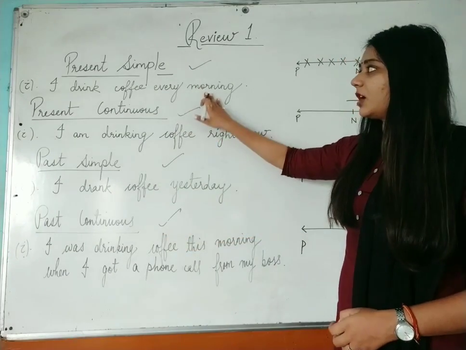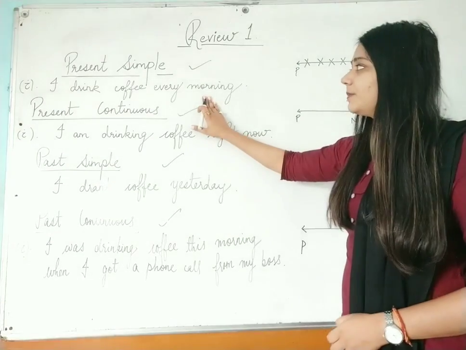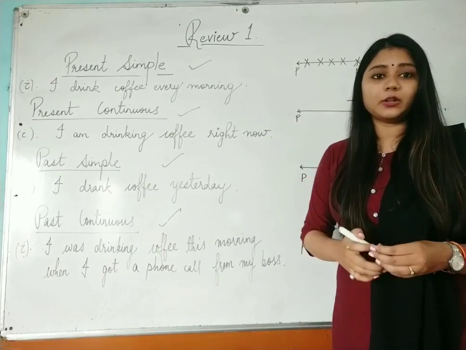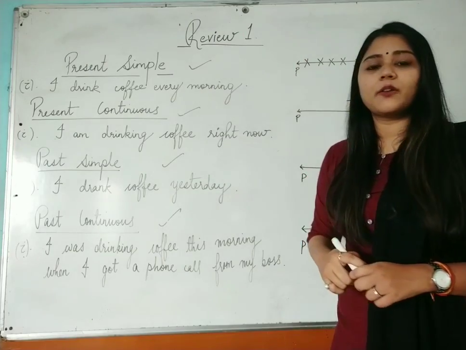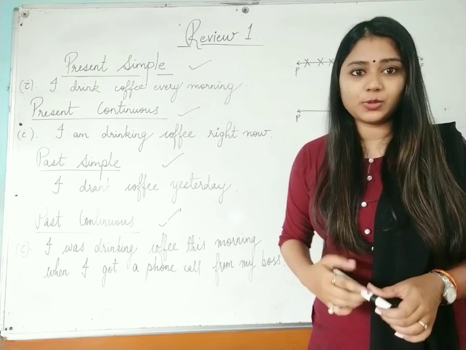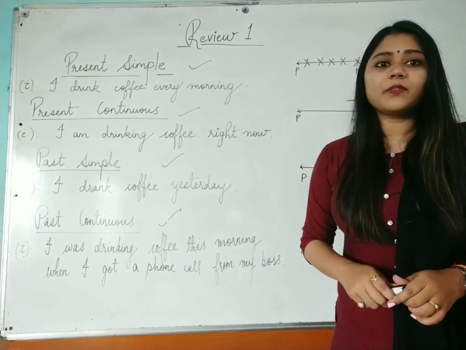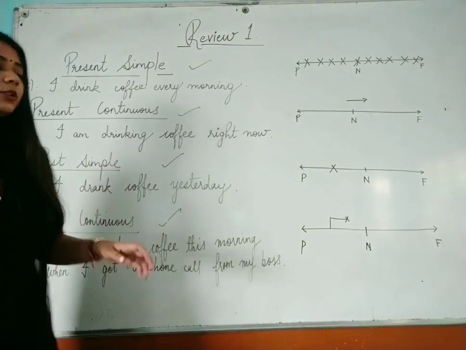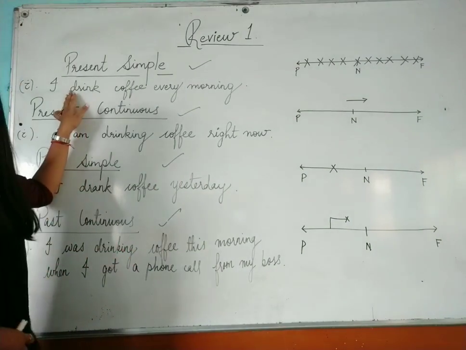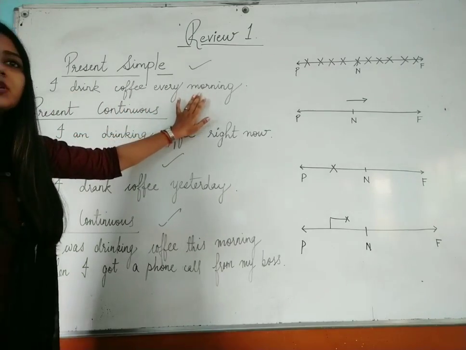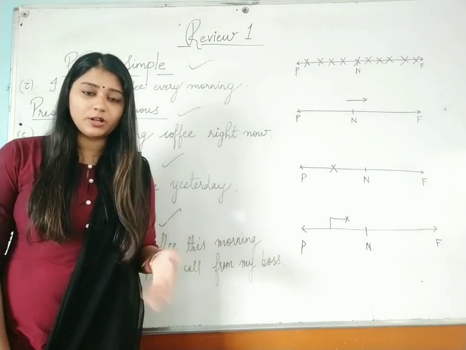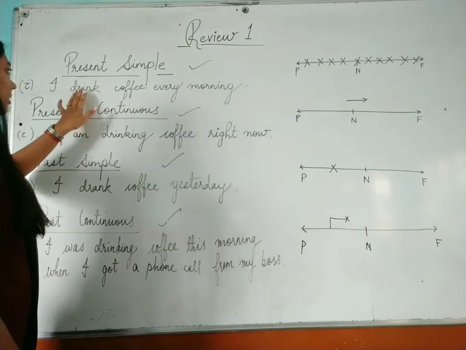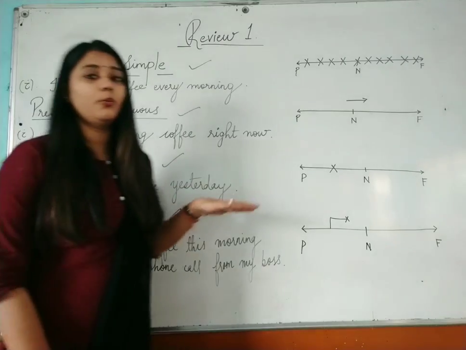If we talk about simple present tense, I have told you that simple present is used for 2 things. First one is for habitual actions and routine work, and second one is for facts and universal truth. If I talk about this example, I drink coffee every morning, this is my habitual work, my routine work. And I am using the verb drink, that is verb first form.